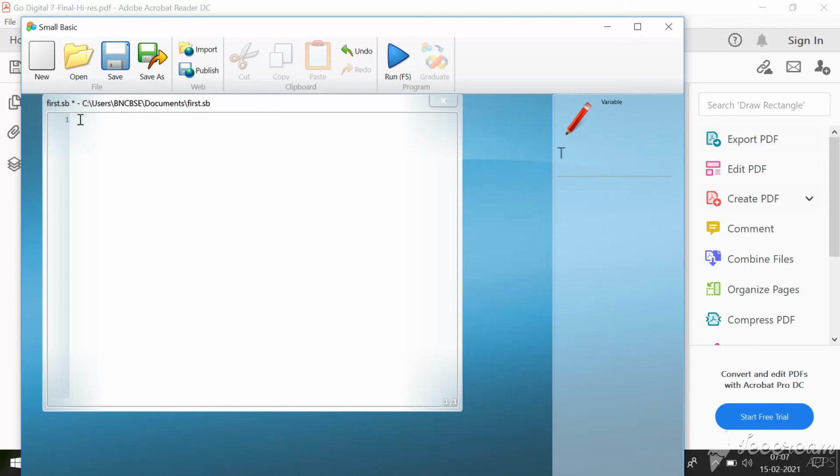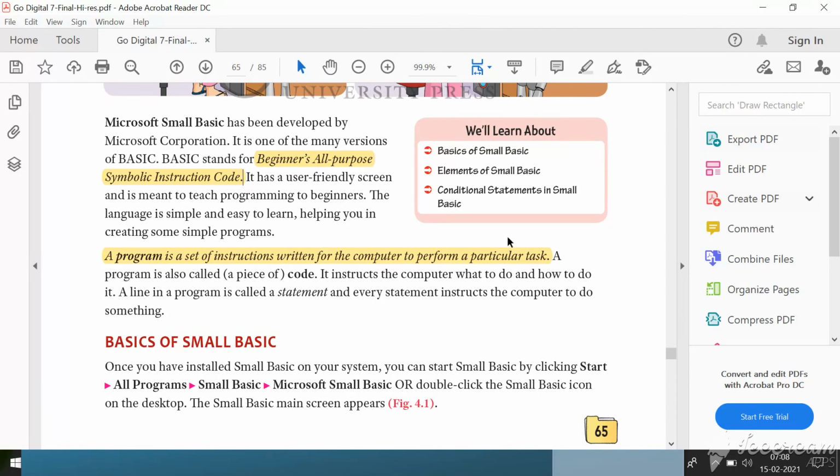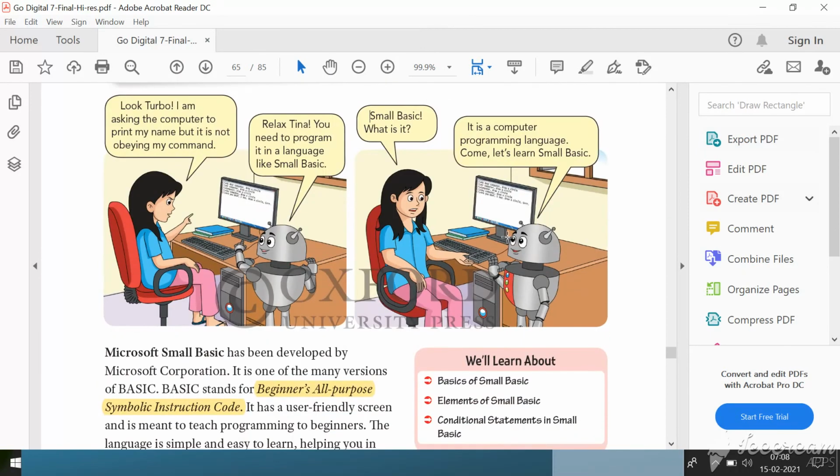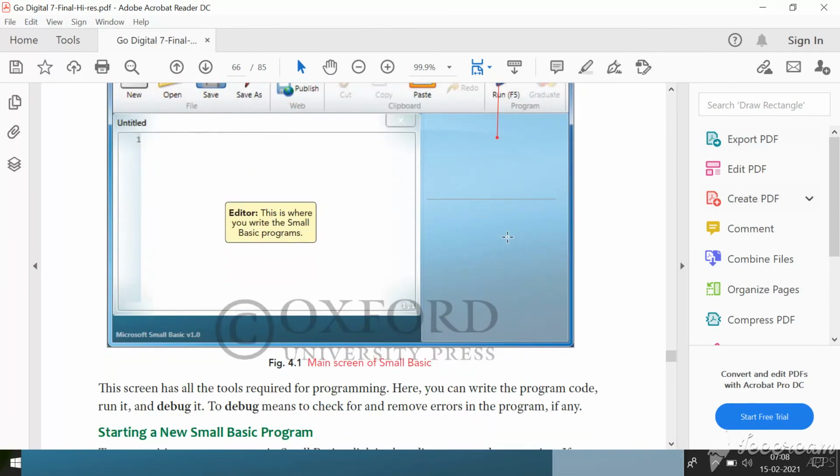Creating a small basic program we can learn in the next class. Dear children, will you try this at your home today?